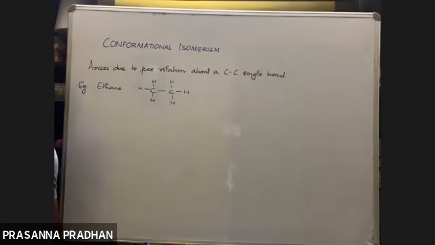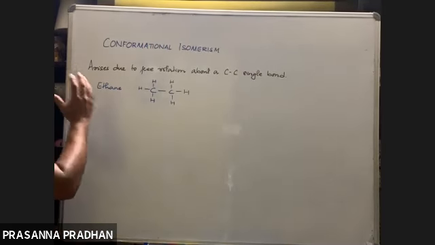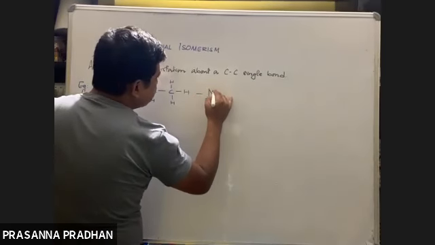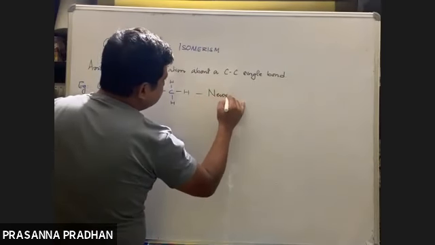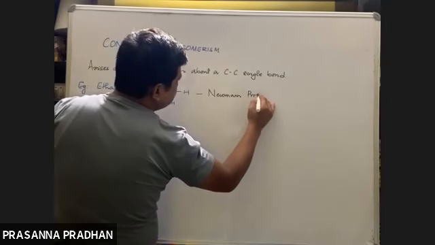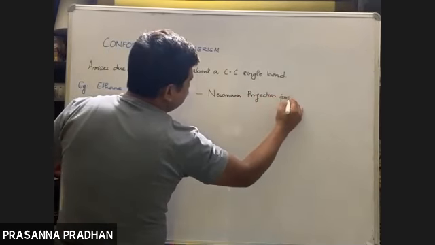Now, in order to understand this conformational isomerism, we can depict the formula of a compound by a different formula known as the Newman projection formula.